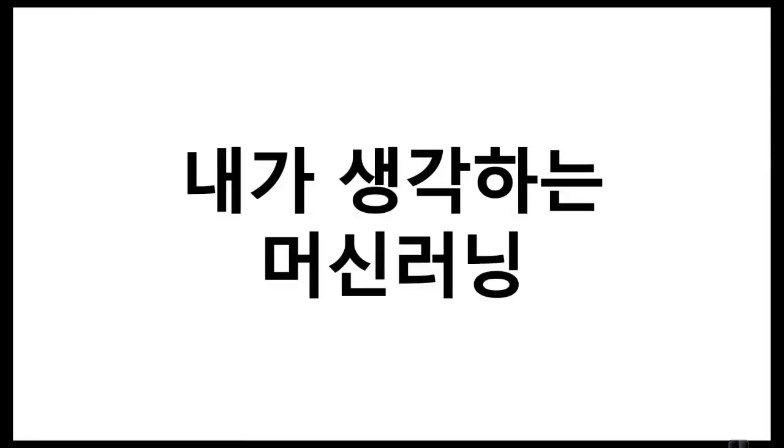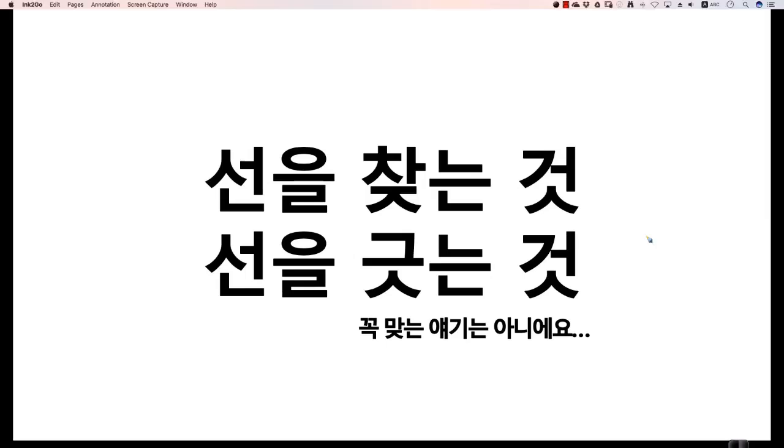Before that, I will briefly talk about what I think machine learning is. When I think of machine learning, I think of it as drawing a line. More precisely, it's about finding a line and drawing that line. In a very simple expression, I think of machine learning as drawing and finding a line on a coordinate plane. It's not exactly accurate, because there are cases where it isn't, but I think if you think of it as drawing a line, it can be relatively easy to understand.